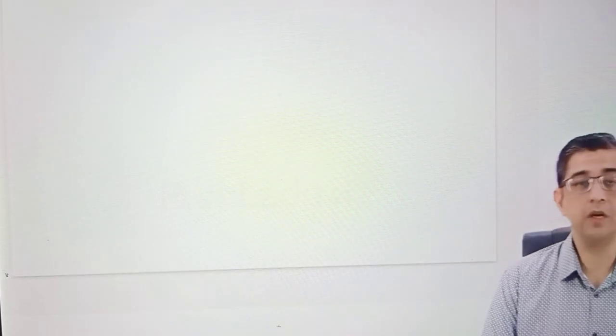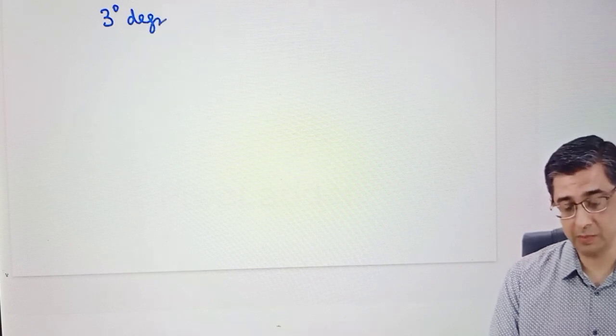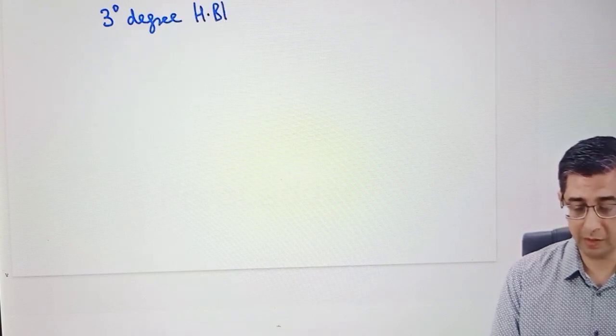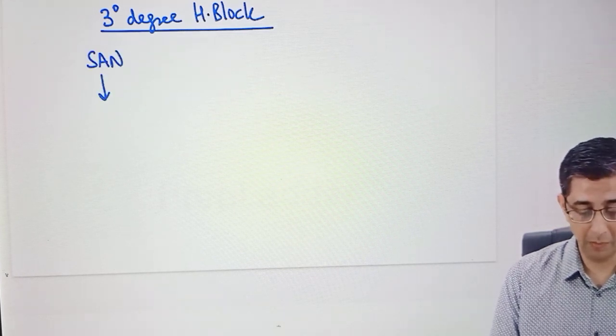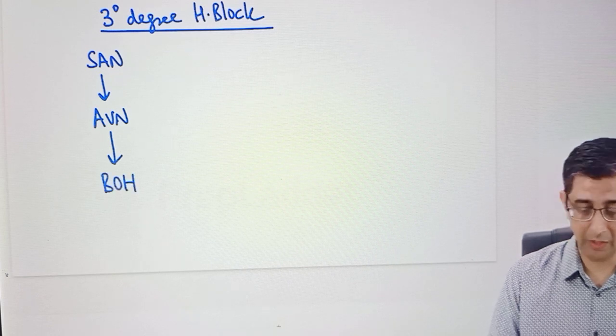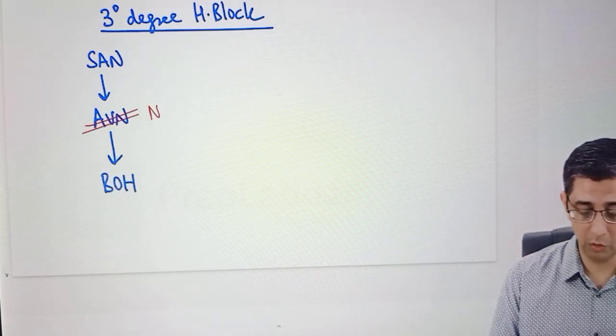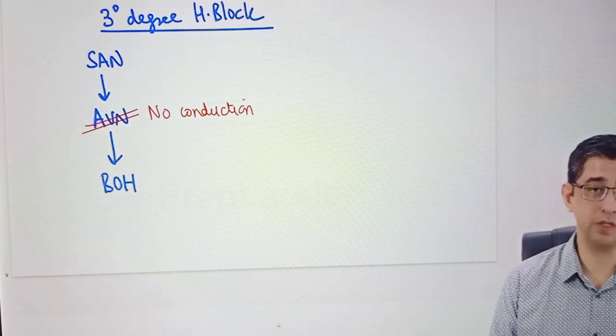Now I shall be explaining to you regarding third-degree heart block in a patient. So let us first study where the lesion is going to be present in this person, and then compare the ECG of this person with respect to the second-degree and first-degree heart block. The main problem in third-degree heart block will be a problem of the AV node. Now I want you to listen to this part very carefully, because when I start talking about damage to the AV node and no conduction by the AV node, the usual query that I get from most of the students is, sir, you said that the damage in the AV node is also present in Mobitz 1 heart block.